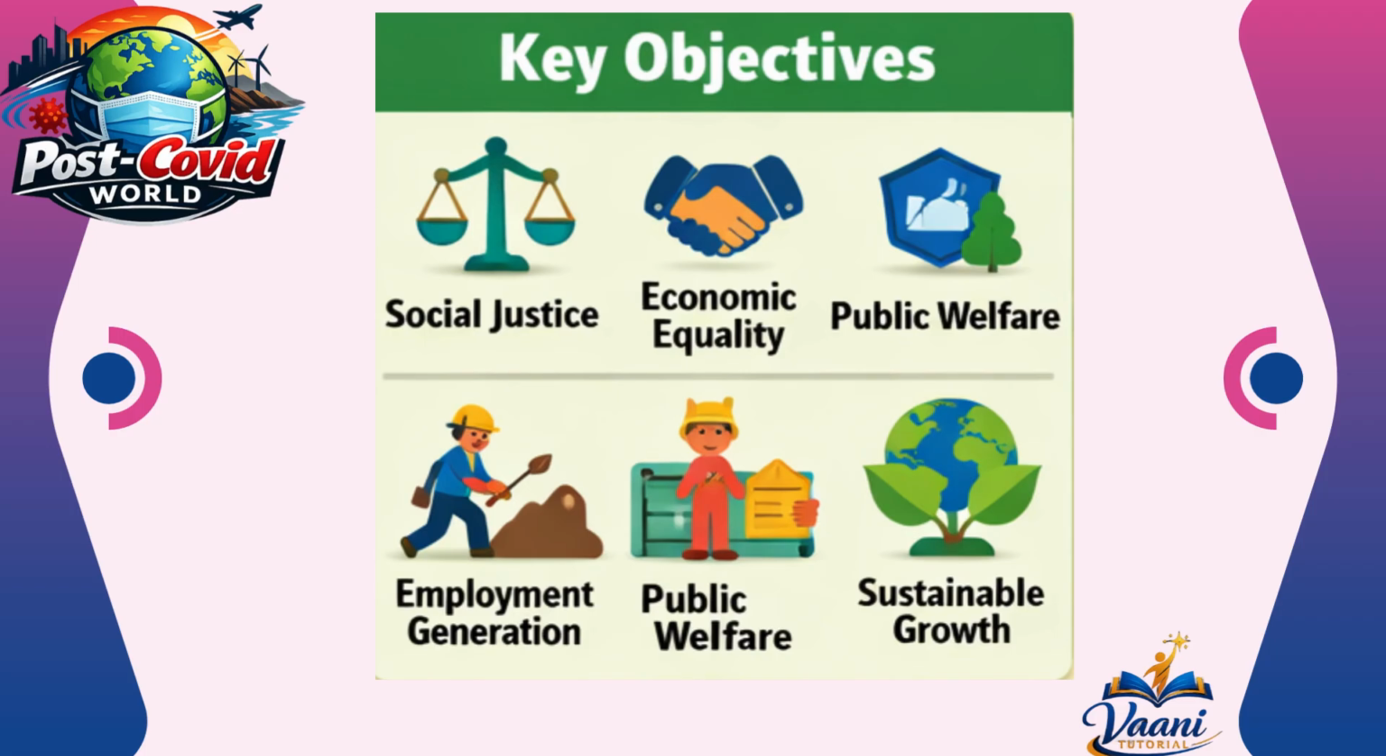Social justice means fair distribution of wealth, for example, progressive taxation. Economic equality means reducing income gaps, for example, subsidies. Public welfare means providing essential services, for example, free education and healthcare.